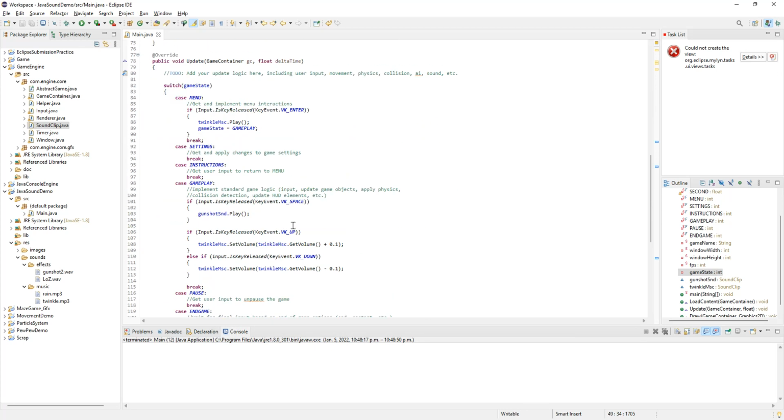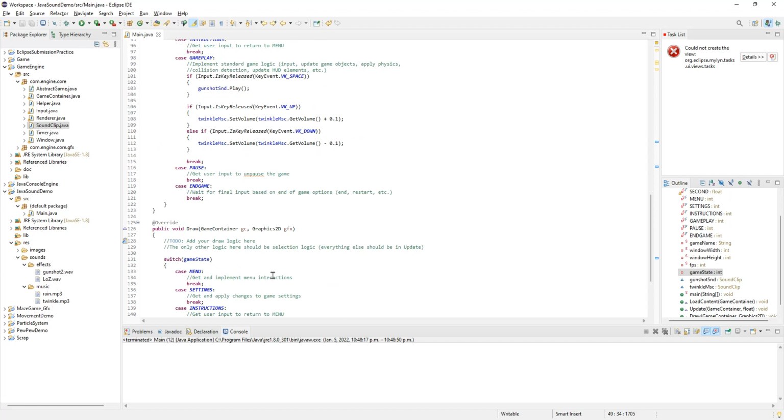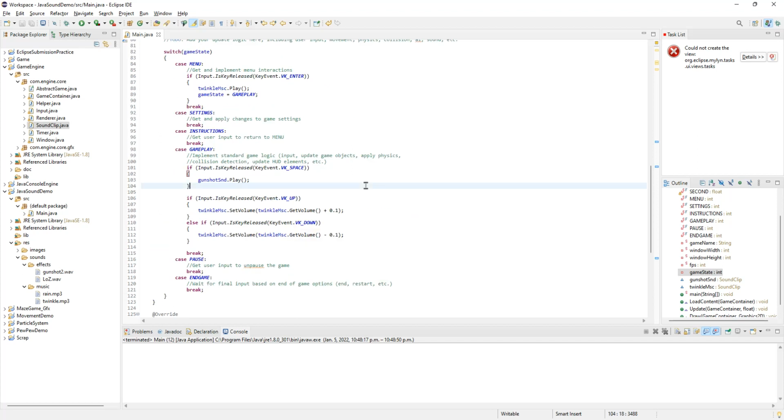Now I have this on is key release. You could have it just as is key down or is key press, so you could hold it if you want. But this just shows you that we do have more control over it than you think. Typically speaking, there's other functionality we can use as well, such as pause. So you can pause a sound effect.